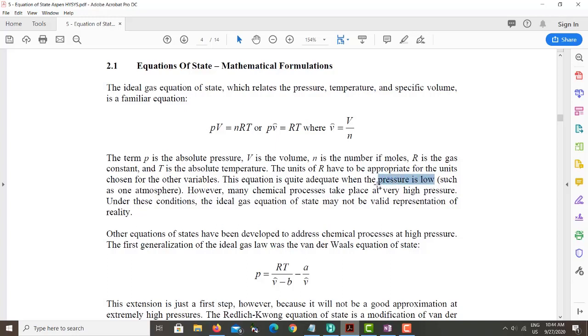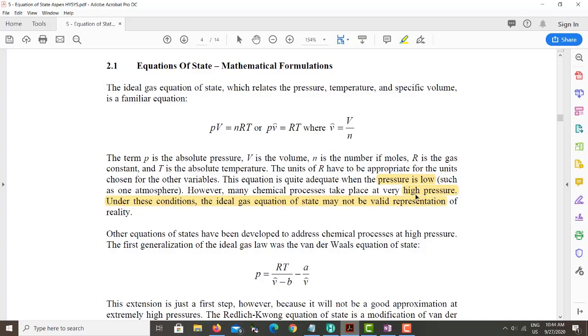At low pressure, you can assume that your molecules behave ideally. So at low pressure we can apply the ideal gas law, there's no problem. But the real gas law is needed if you start increasing the pressure. What happens when you increase the pressure? At high pressure, your molecules come very close to each other.